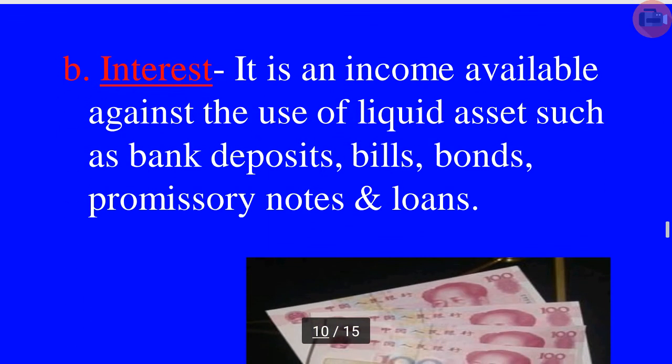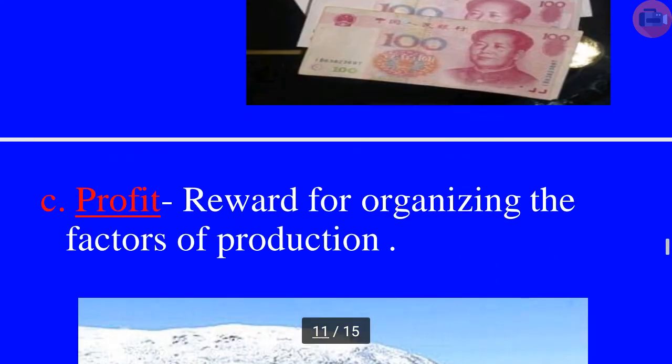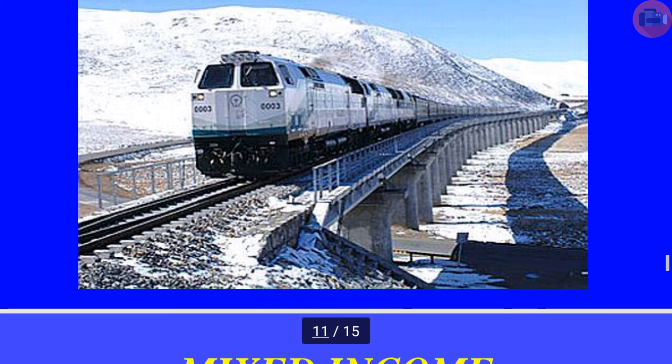Now interest, it is an income available against the use of liquid assets such as bank deposit, bills, bonds, promissory notes and loans. These are the part of interest. You see that the interest has been given on the bank deposits, bills, bonds, promissory notes and loans. So profit is the reward of risk bearing. So it is the reward for organizing the various factors of production, and here it is the organizer or the entrepreneur. It enjoys the profit. You see that?